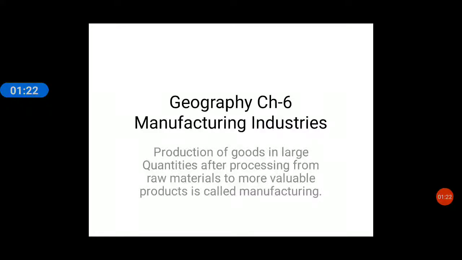So what is manufacturing industries? Production of goods in large quantities after processing from raw materials to make valuable products is called manufacturing. So when things or products are made in large quantities, not by hand but by machines and by using technologies, it is called manufacturing.